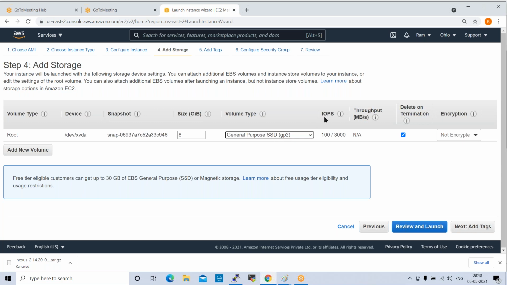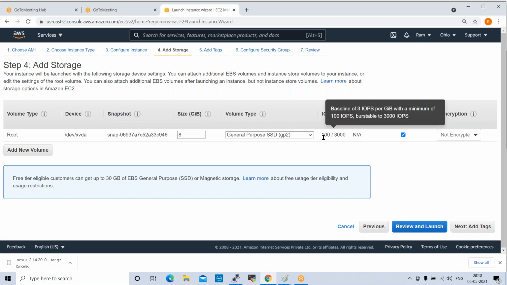You can select this. And next one is IOPS. They are providing 100 by 3000. IOPS means input output per second. Can you mute yourself? Some background noise is coming here. Ramana. Fine. IOPS means input output per second, the speed of whatever hard drive we assign to our server. So the speed is 100 by 3000, right?